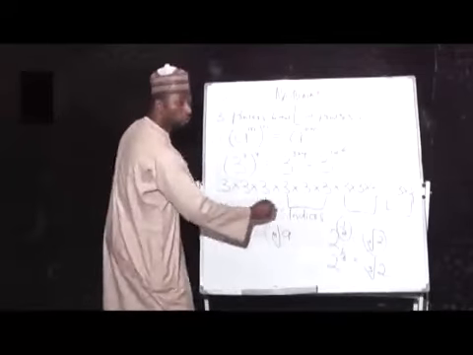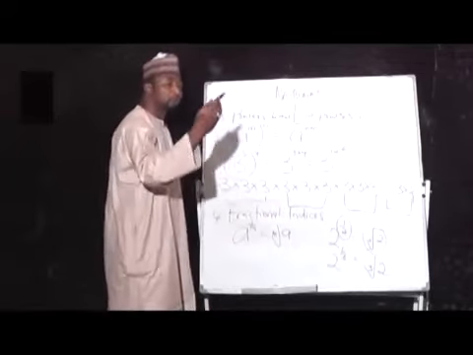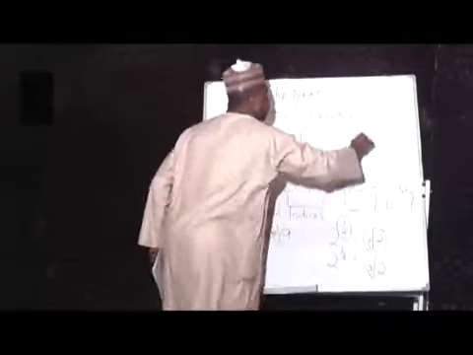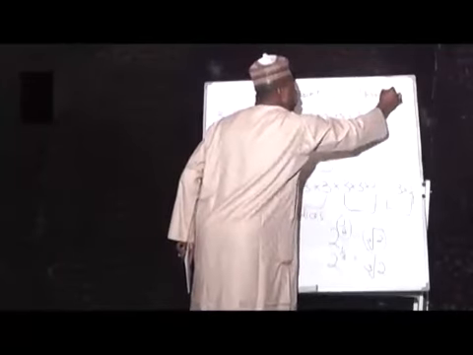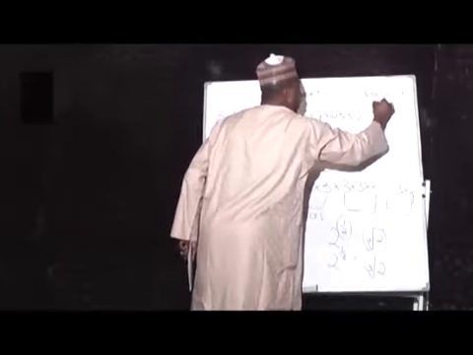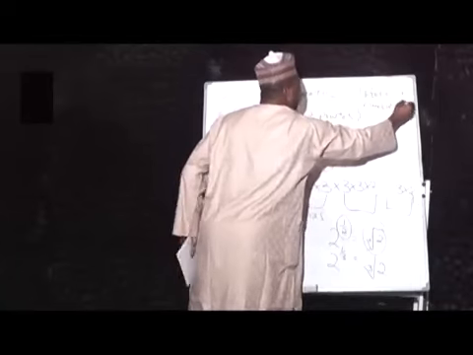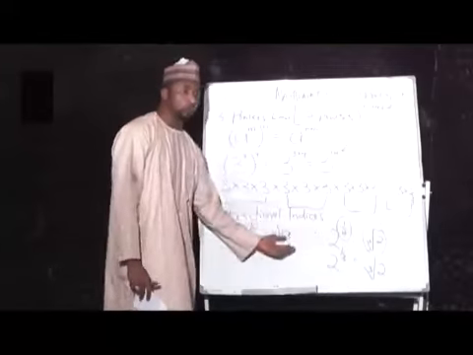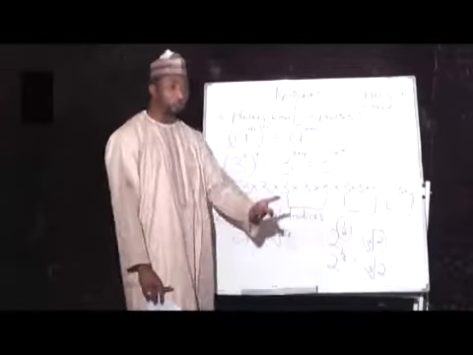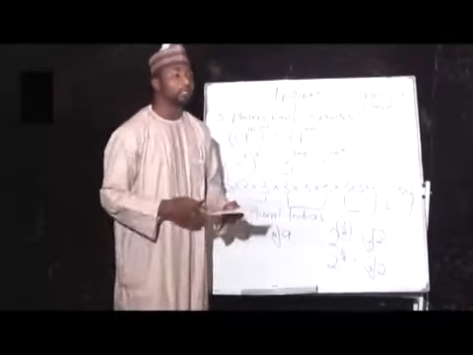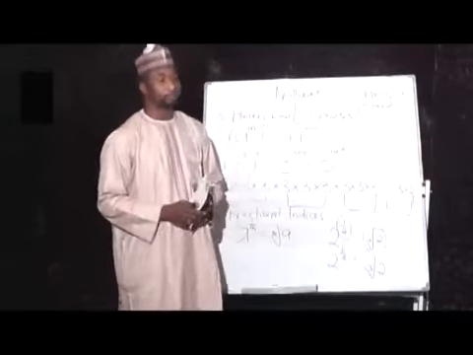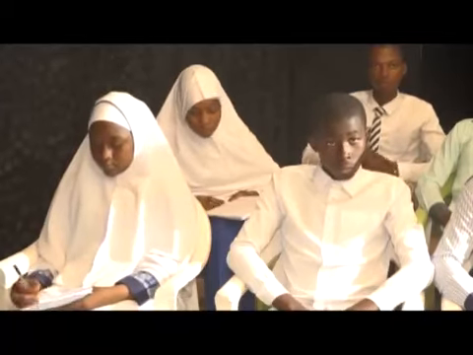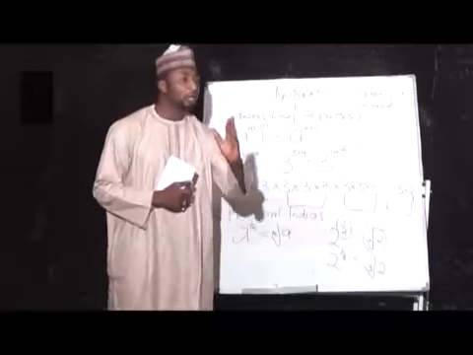Because this involves root, let's go further to define what a root of a number is. This is square root. This is cube root. This is fourth root. You can write this down.